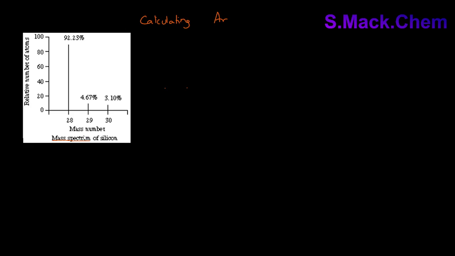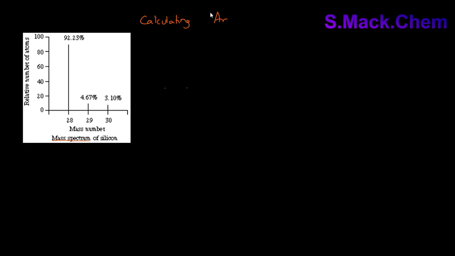Now, instead of mass number in a mass spectrum, you may also be given a table showing relative isotopic mass. Either of these may be used to calculate AR.